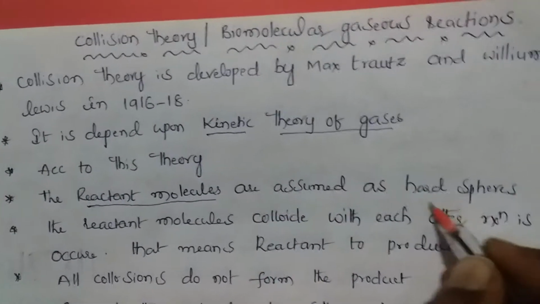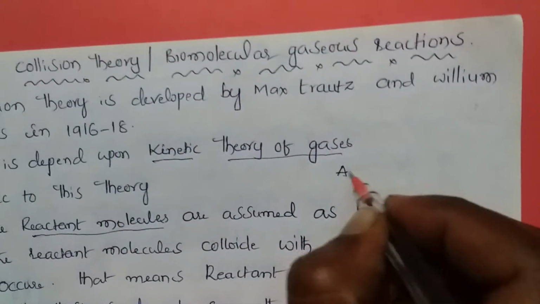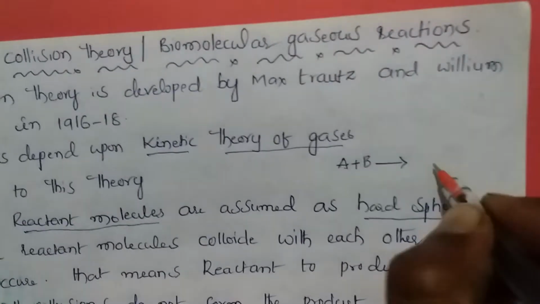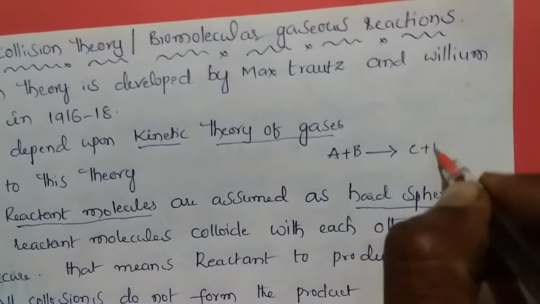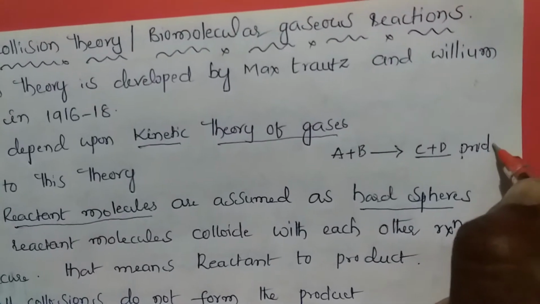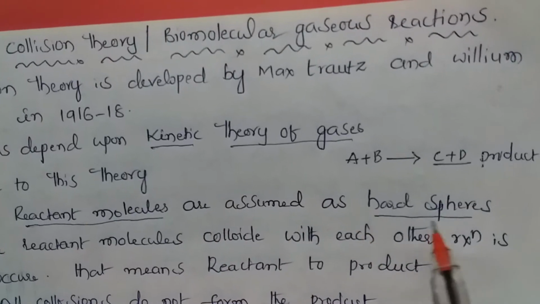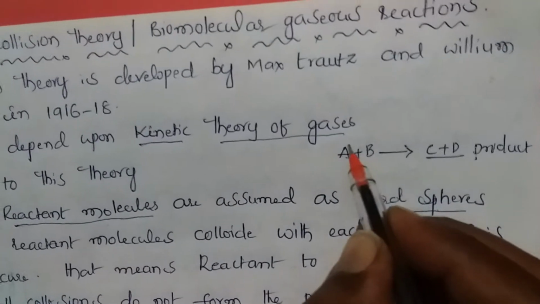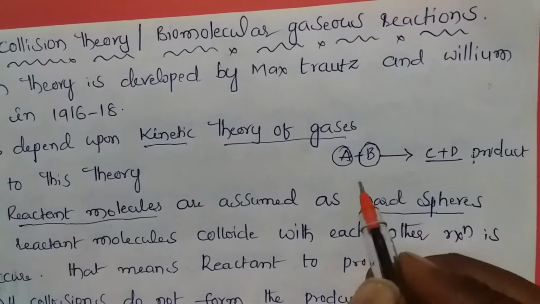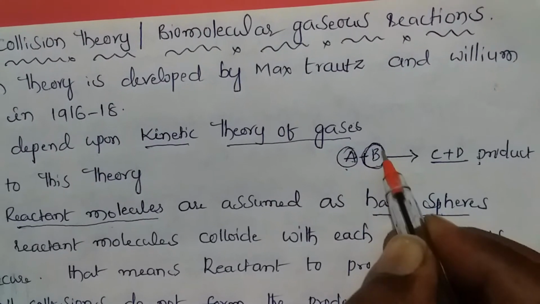Suppose A plus B gives rise to C plus D, the products. Here the reactant molecules, A and B, are assumed as hard spheres, that means round shapes.